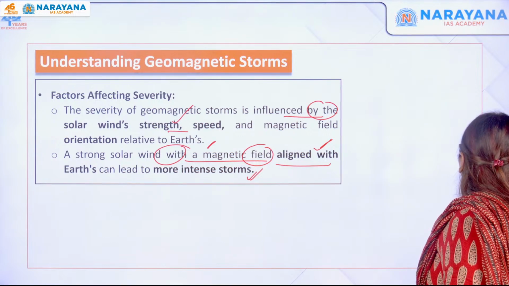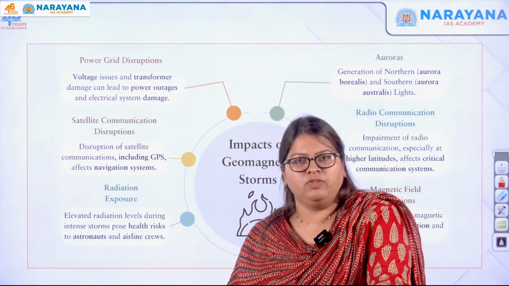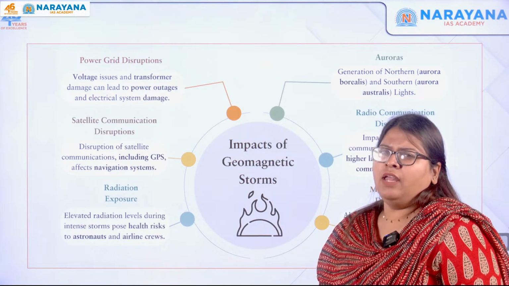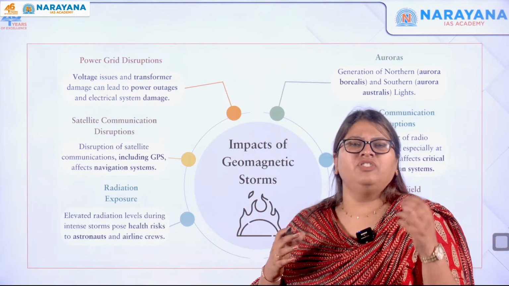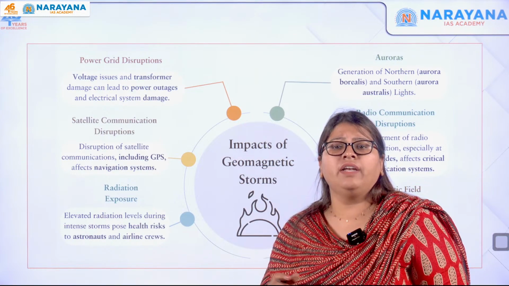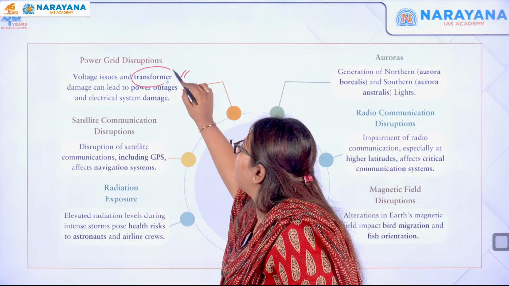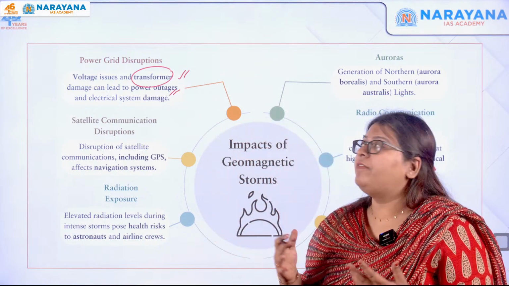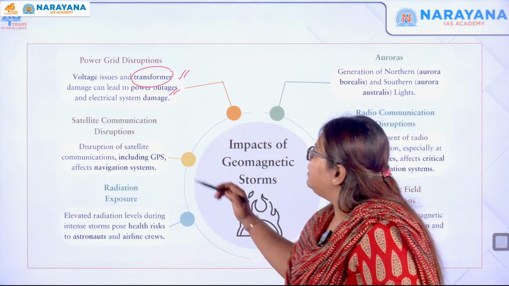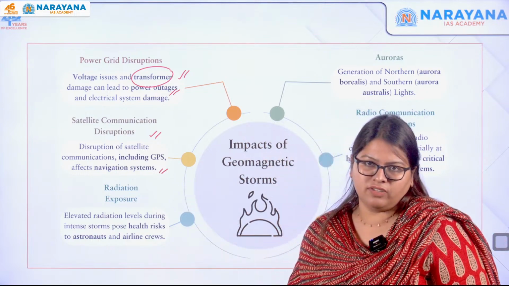Okay, so now let us move forward in seeing what are the impacts that the geomagnetic storms can cause. The first one is power grid disruptions. They can affect the satellites with the charges, because they are charged particles, right? And also the electric current can pass through these power grids. So what happens? There will be voltage issues and transformer damage, so that there will be power outages in the areas and damage to the electrical systems. Next, the satellite communications are also disrupted, like the GPS, and it affects the navigation system in turn.